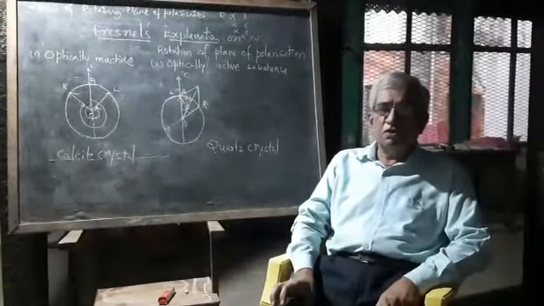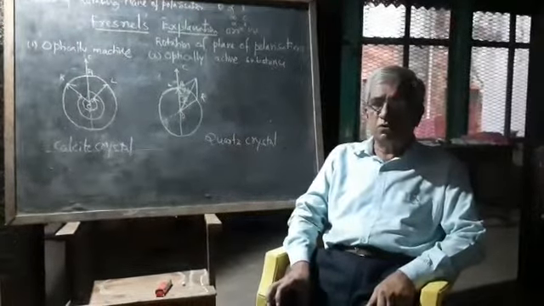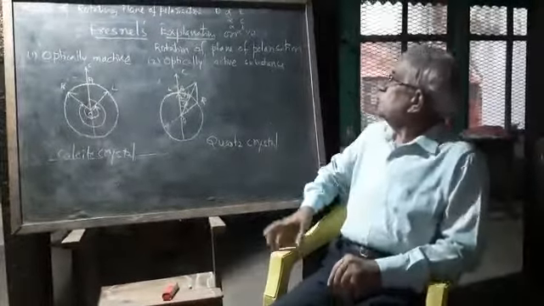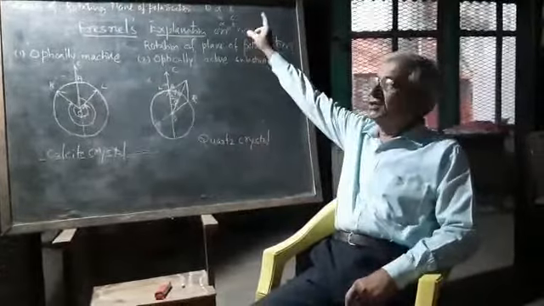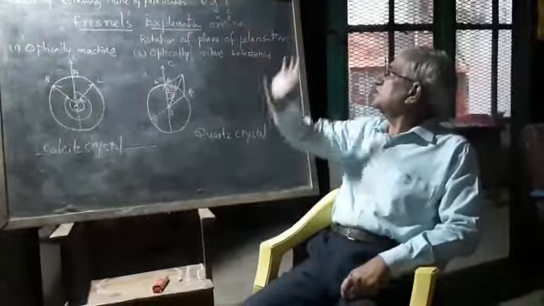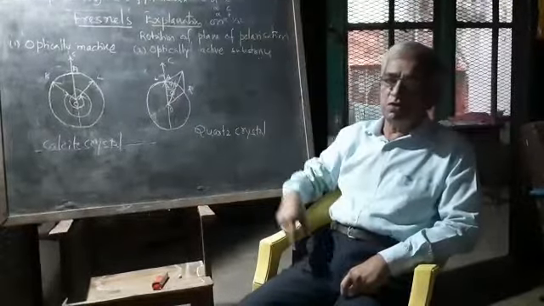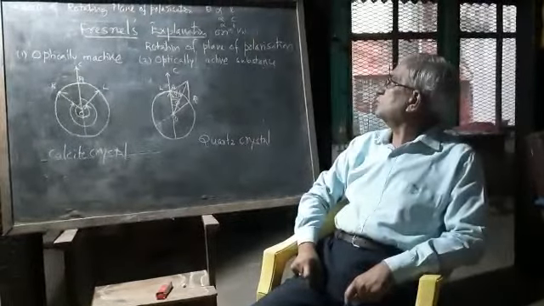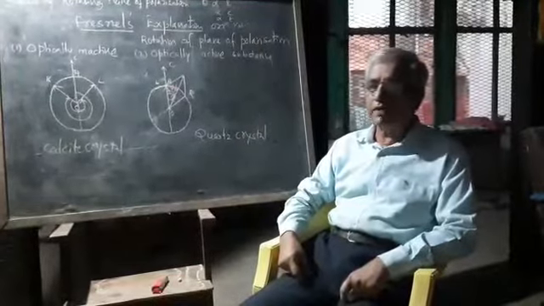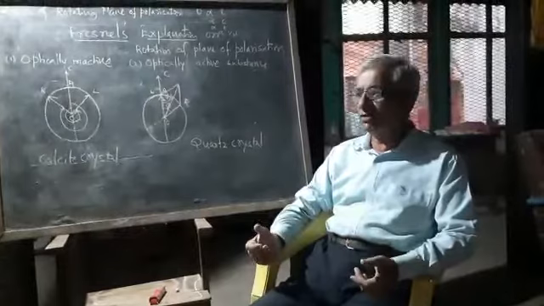If we consider theta as the angle of rotation of polarized substances, then this angle of rotation is proportional to the length or thickness of the sample. Second, it is directly proportional to the concentration of the substance. Third, it is proportional to the room temperature. Fourth, it is inversely proportional to the square of the wavelength of the light used, and it is minimum for red colored radiations and maximum for violet colored radiations.